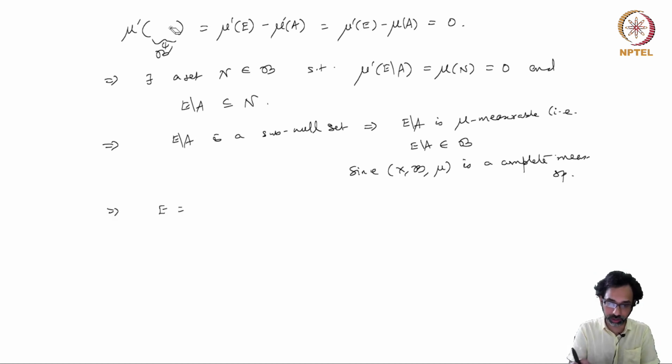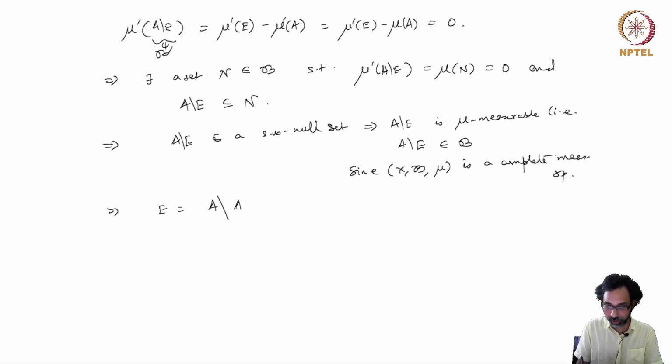So here actually I should rather take A minus E rather than E minus A, because E is a subset of A. So we have A minus E everywhere rather than E minus A. So E can be written as A minus (A minus E), and so this belongs to B. Now this proves the statement when E has finite measure.